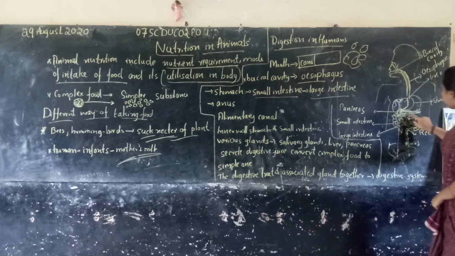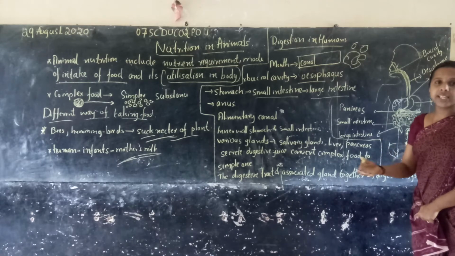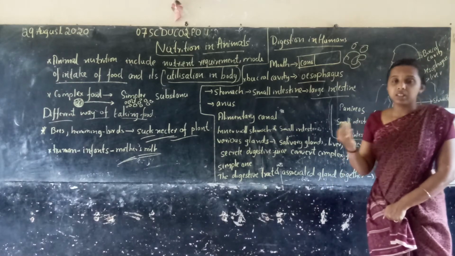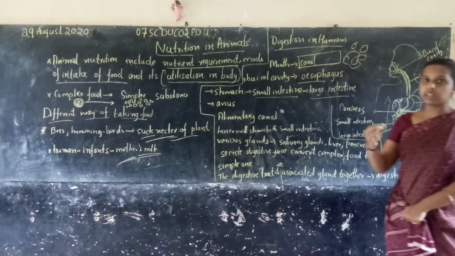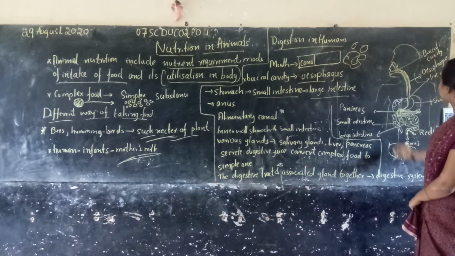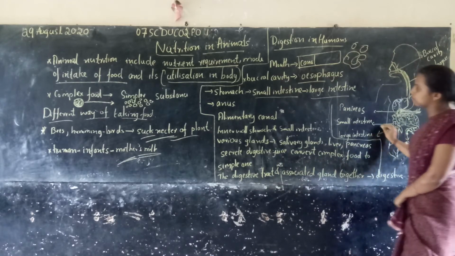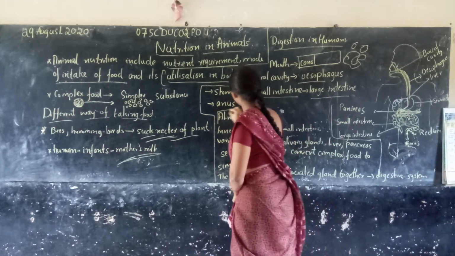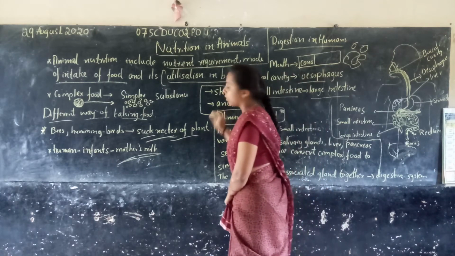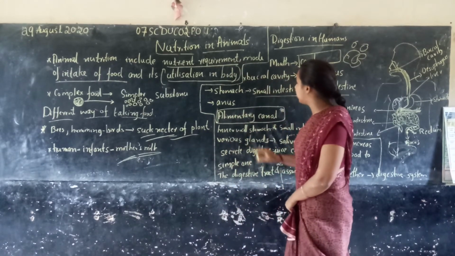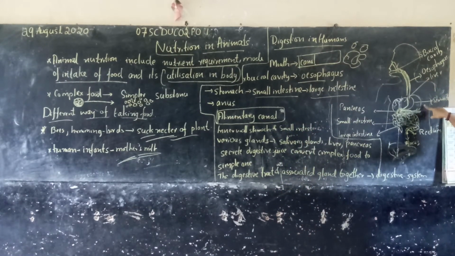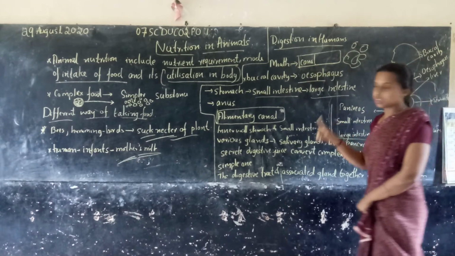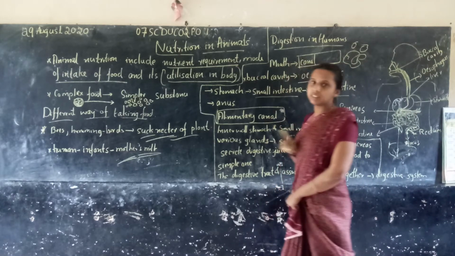Then the waste particles of the food are removed. Some waste content is there, right? The waste content of the food is removed through the anus. So the whole structure of these parts is called the alimentary canal. What is this, students? Children, the whole parts of the digestive system: buccal cavity, esophagus, stomach, small intestine, large intestine, anus. The whole system is called the alimentary canal.